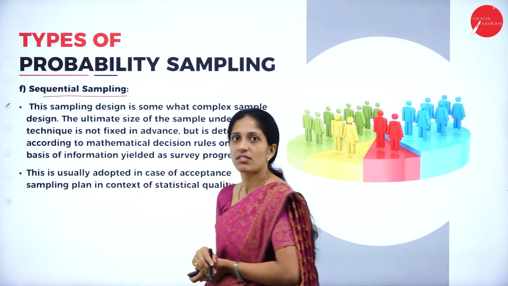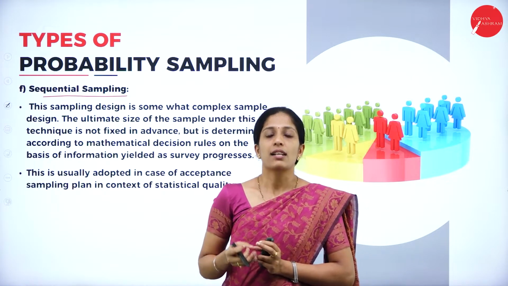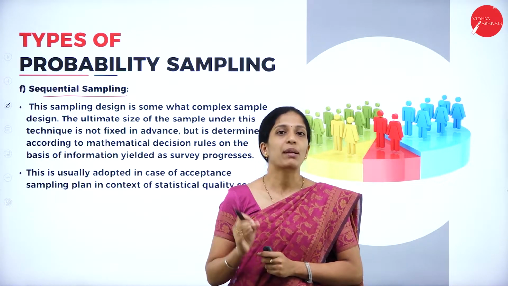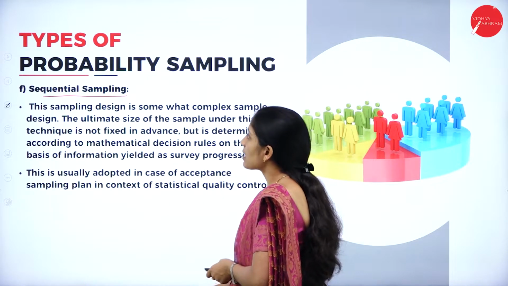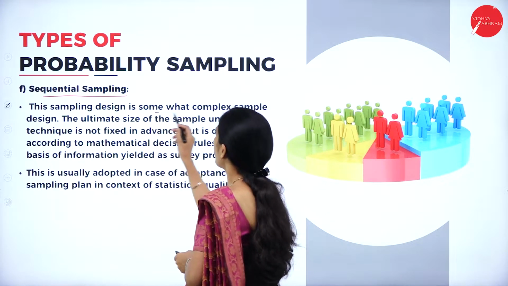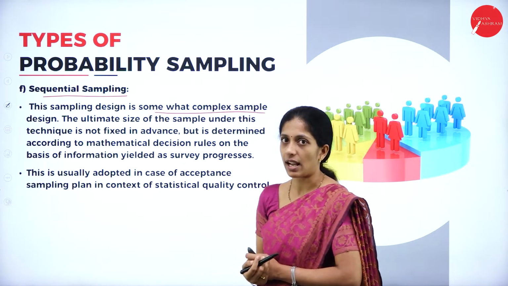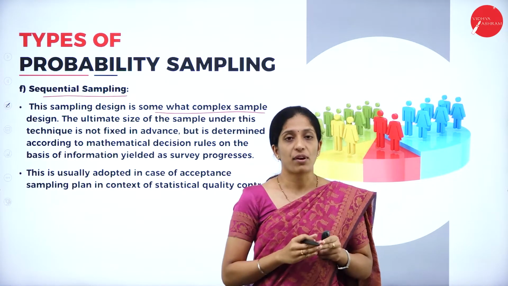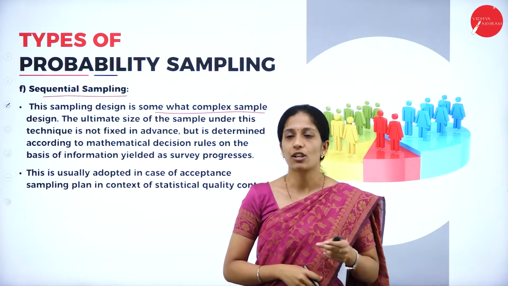Next one is sequential sampling. The word itself says sequential, that is, the sampling is conducted in a sequence. This sampling design is somewhat complex; when compared to other types of sampling methods, it is a bit complex.